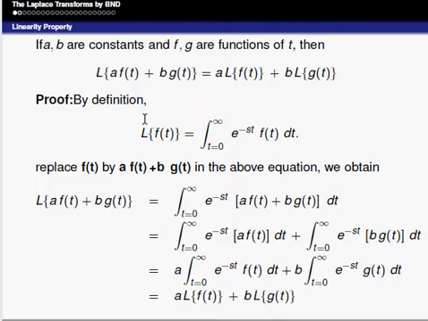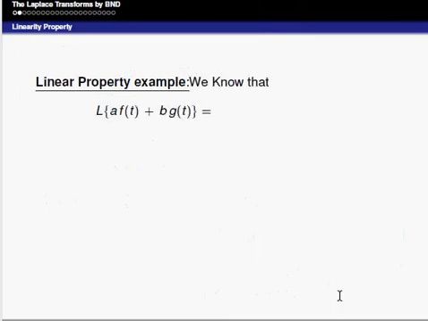So, these two right hand side terms can be written together. Therefore, Laplace of a into f of t plus b into g of t is equal to a into Laplace of f of t plus b into Laplace of g of t. You can take some examples for this linear property. Now, the definition: Laplace of a into f of t plus b into g of t is equal to a into L of f of t plus b into L of g of t.